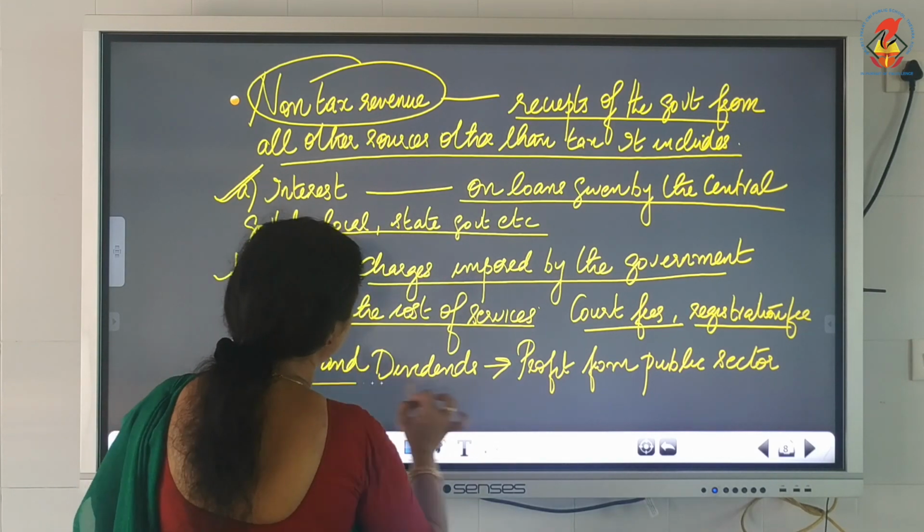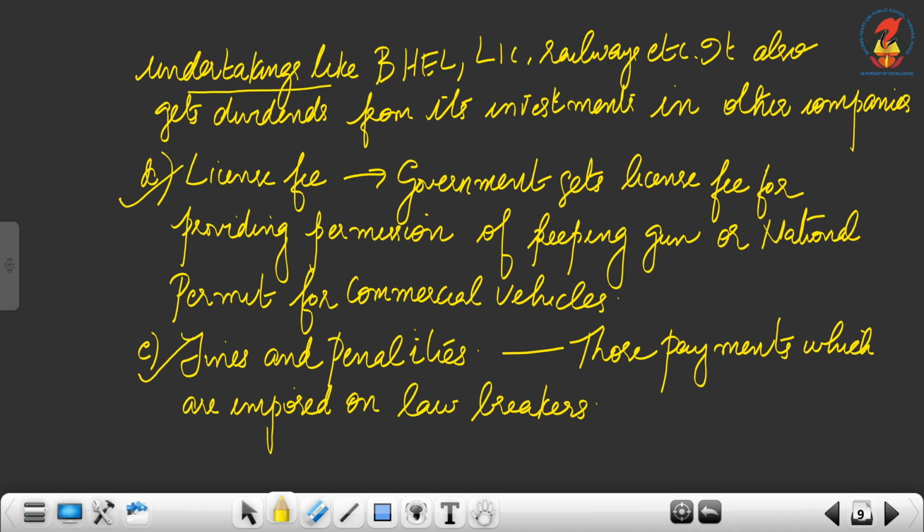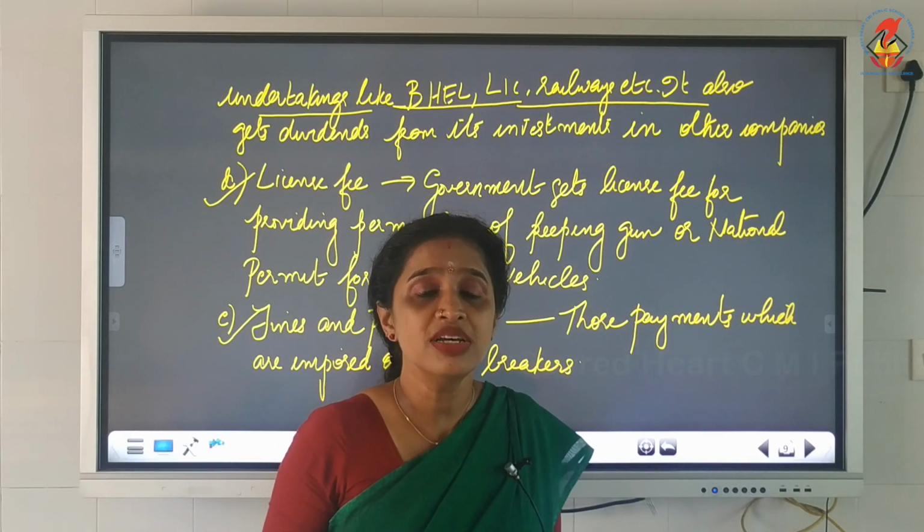Then comes profit and dividends. Profit from public sector undertakings like BHEL, LIC, railways, etc. That is another source of non-tax revenue for the government.